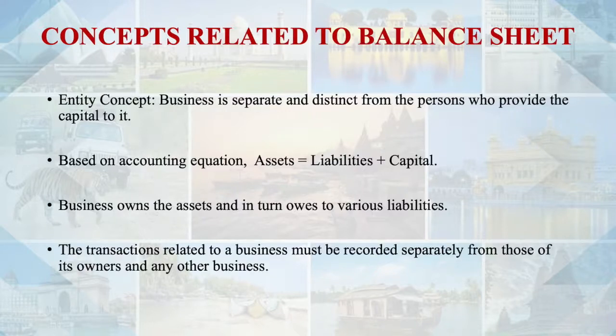The transactions related to the business must be recorded separately, and those of the owner or others should be recorded separately. This entity concept says that whatever transactions are related to the business belong to the business. But if there is any transaction which is related to the owner or any other business, it should not be recorded within the books of this particular business. Why?